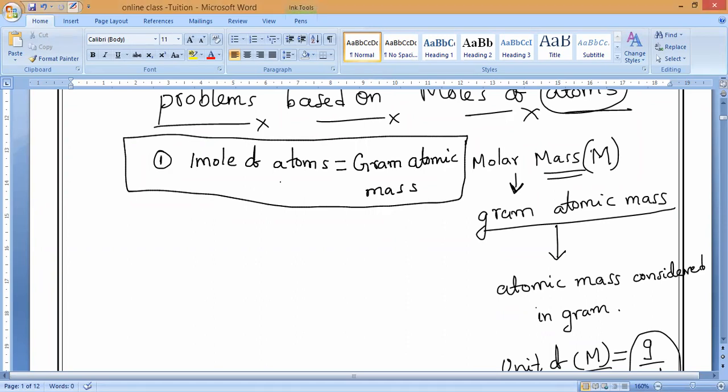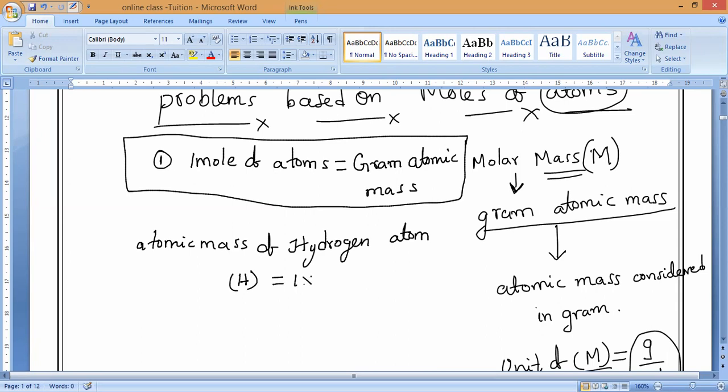Now, for example, what is the atomic mass of a hydrogen atom? Hydrogen atom means H, not H2. The atomic mass of H is 1 u, which is equal to 1 into 1 u, which is 1 u.